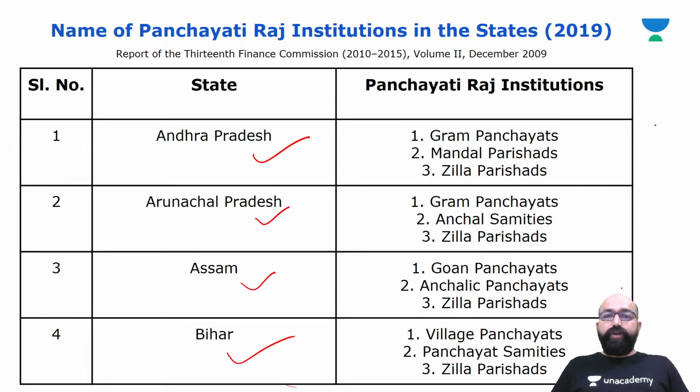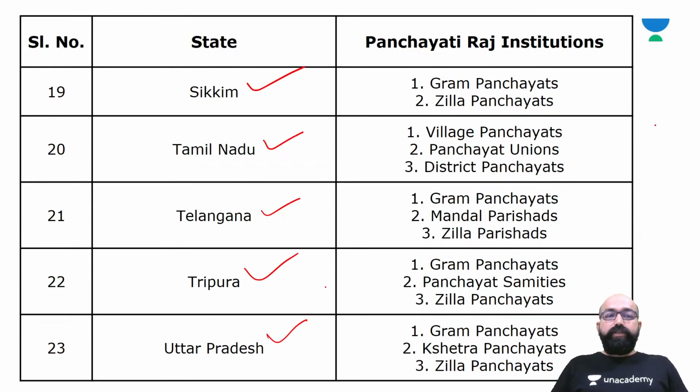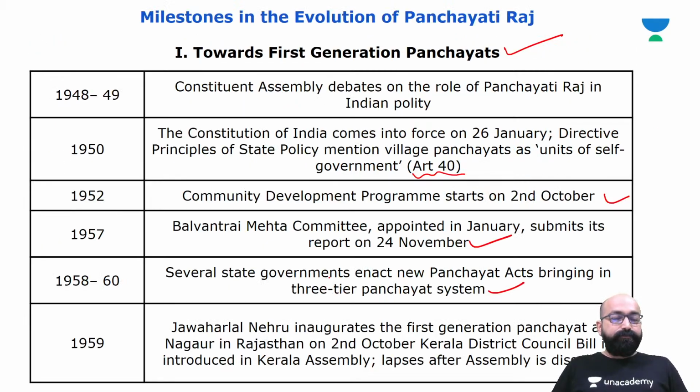Then we have covered the Panchayati Raj system in all states and their tiers. Yes, we have covered 25 states.